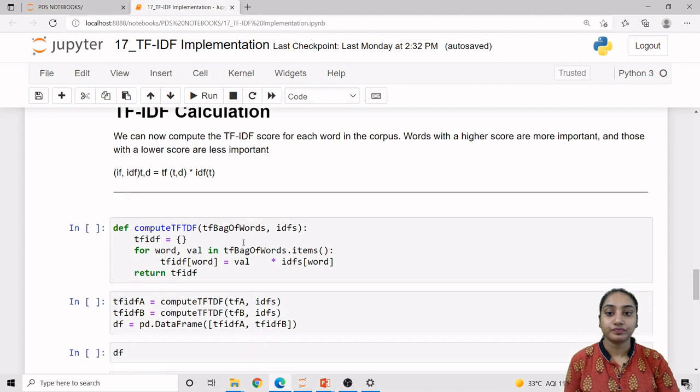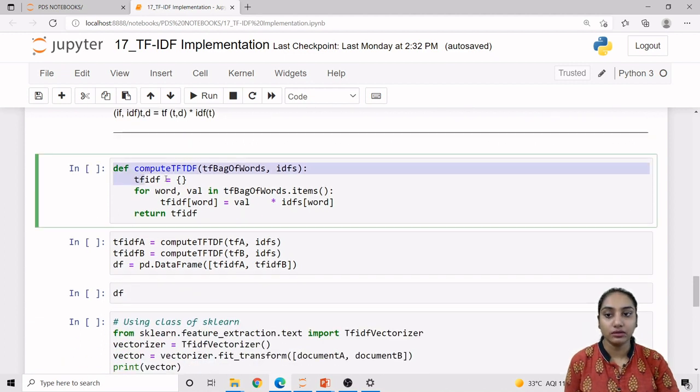So again we are defining a function, compute TF-IDF, in which we provide the TF of individual documents, the bag of words, as the first argument, and in the second argument the IDFs of all the words. The TF-IDF again starts as an empty dictionary.